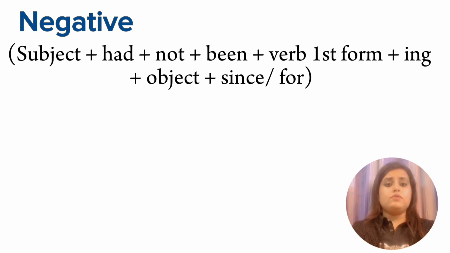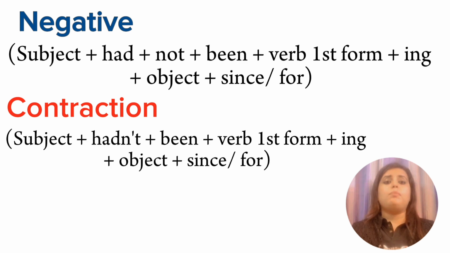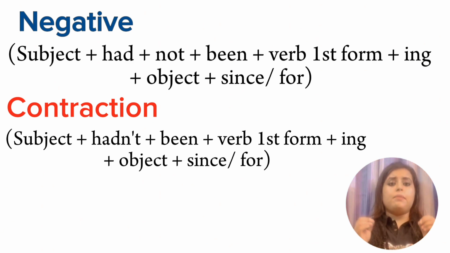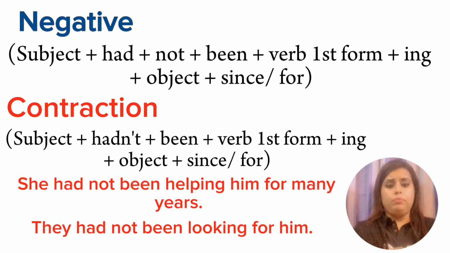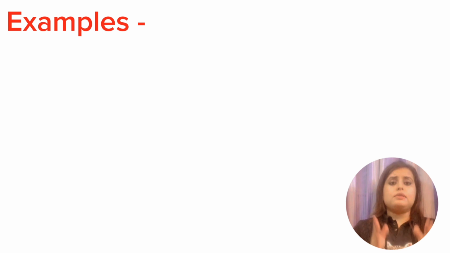And next it is with the contraction: subject plus hadn't plus been plus verb first form plus ing plus object. Let us see the example. She had not been helping him for many years. They had not been looking for him. Now let us see three more examples.